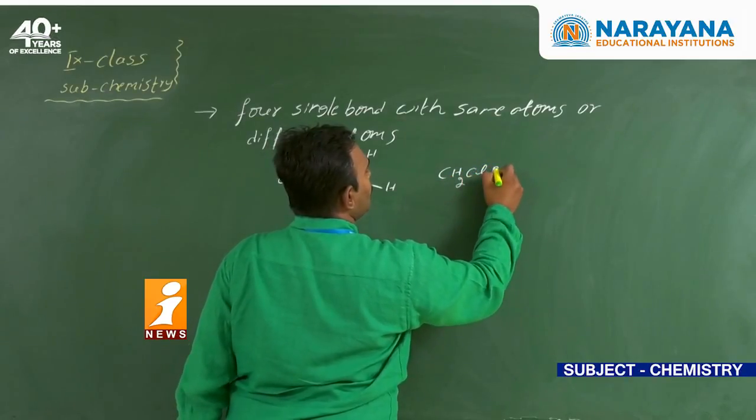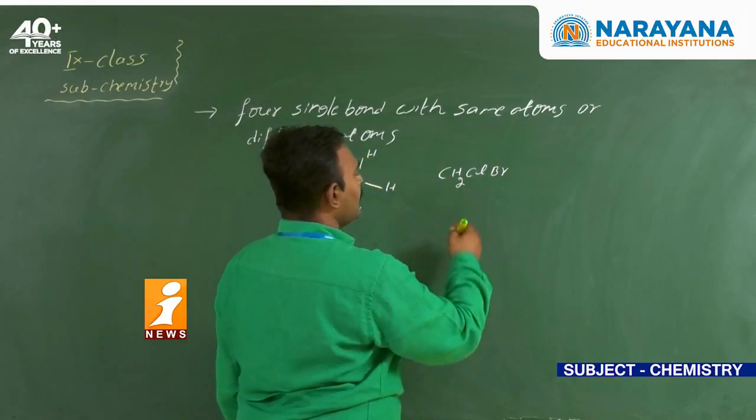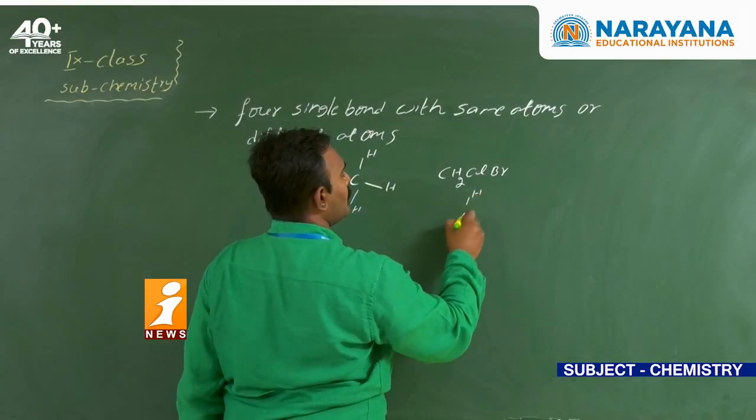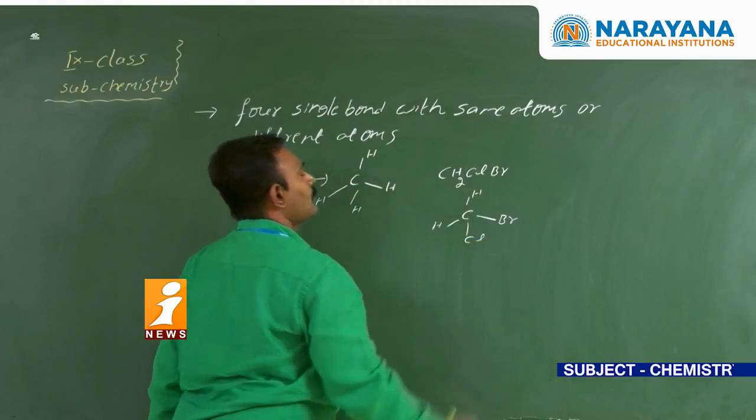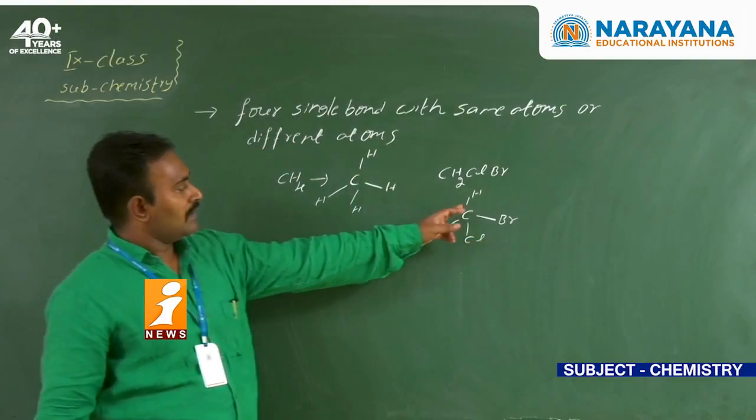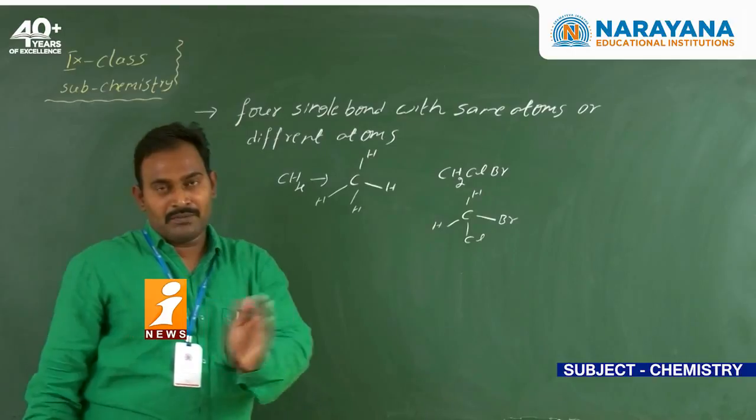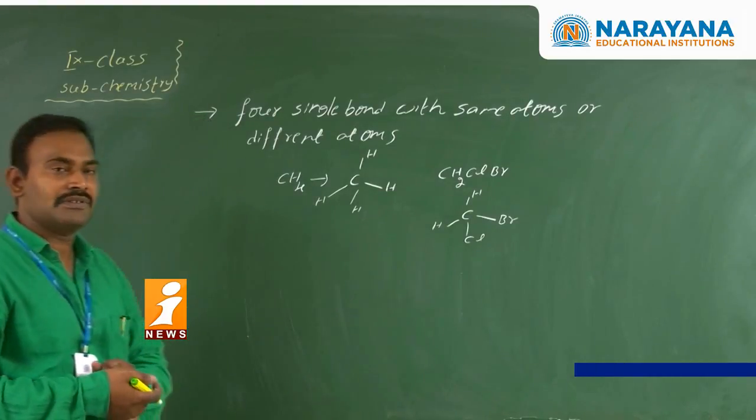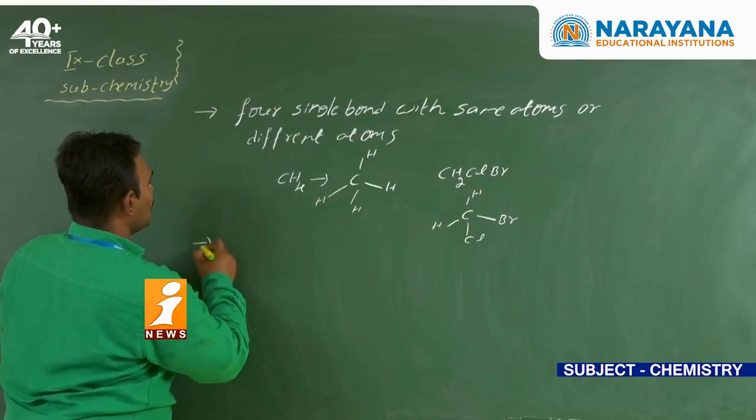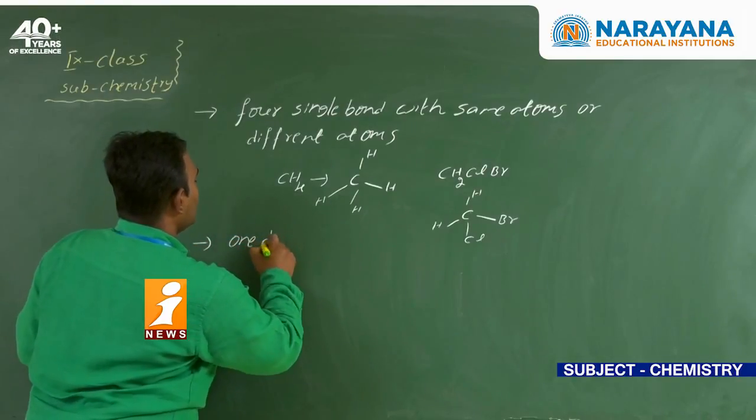Now coming to CH2ClBr, how can we write it here? Carbon, 2 hydrogens, and one bond with bromine and one bond with chlorine. So here what we can say, that carbon can form the 4 bonds with the same atoms or with different atoms also.